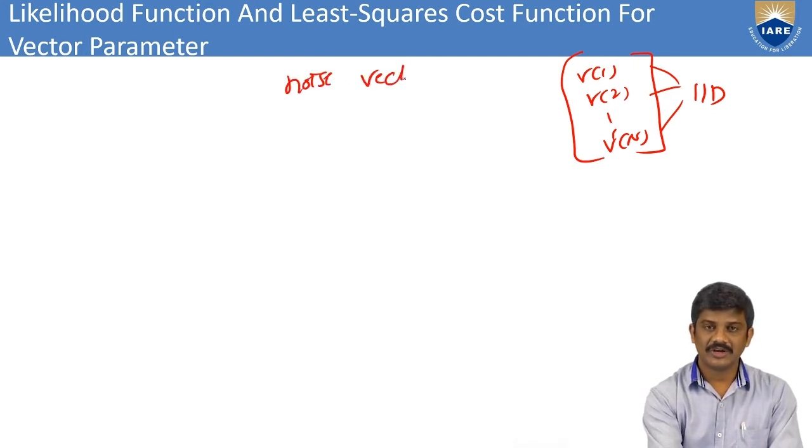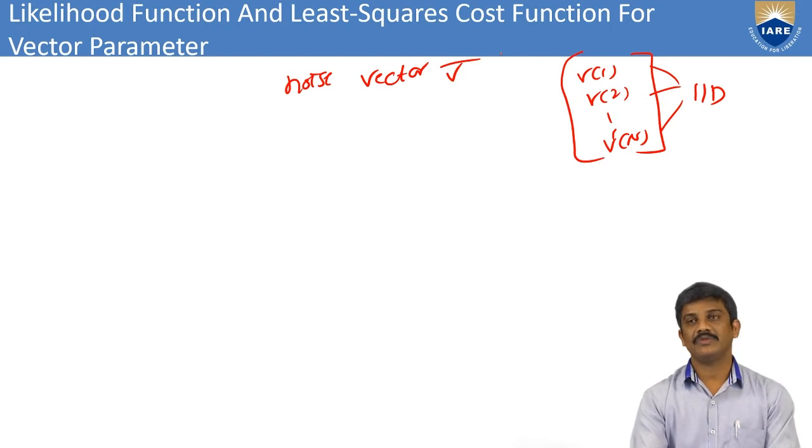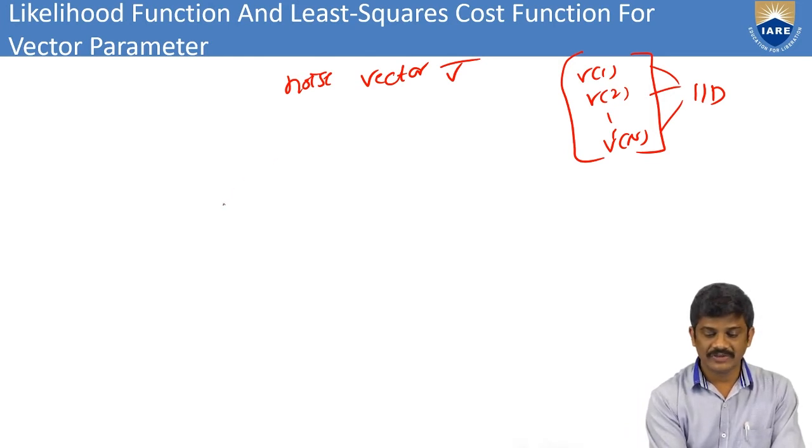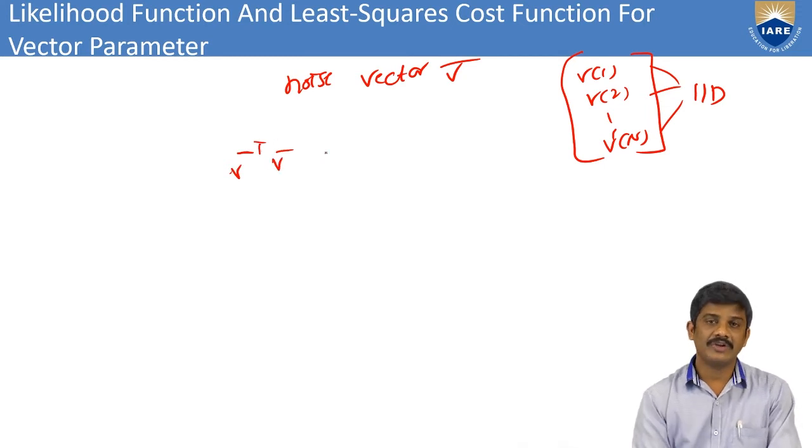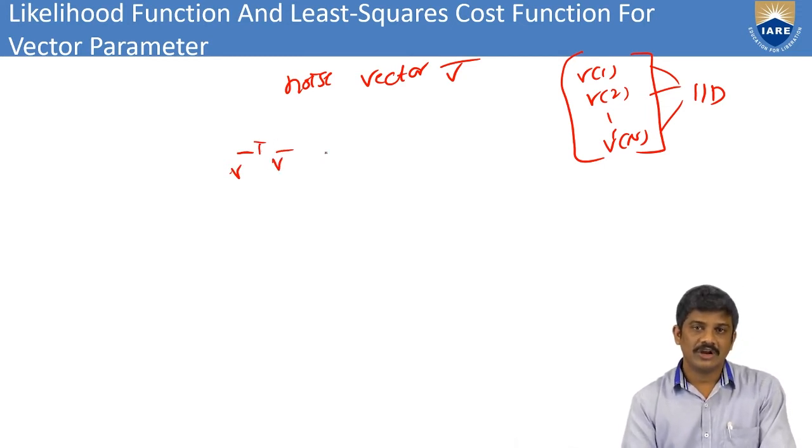Okay, this is a nice vector. We are considering v bar equal to v1, v2, up to vn. Then from this one we can have the noise vector, v bar transpose v bar. How can we write v transpose and v bar?